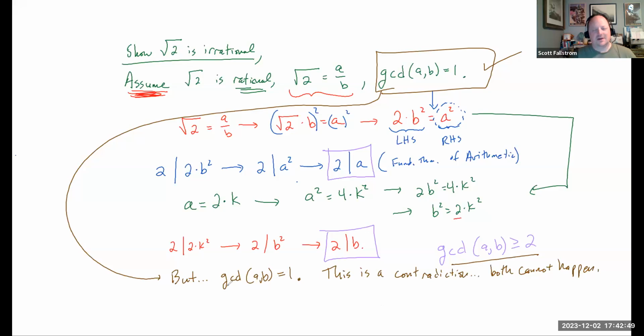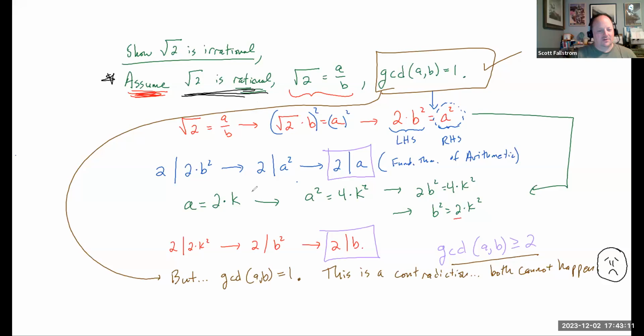All right, so both cannot happen. That means we have something that has failed miserably. And because it failed miserably, we have to go back to our assumption. I'll put a sad face here. Okay, both cannot happen. So we go back to our assumption, which was the square root of 2 was rational.